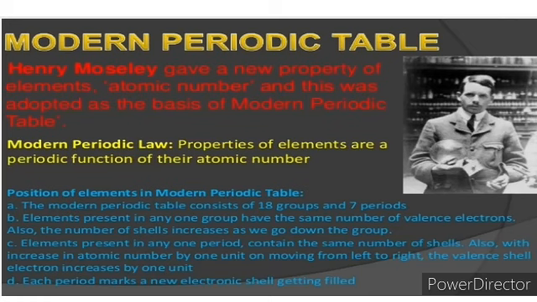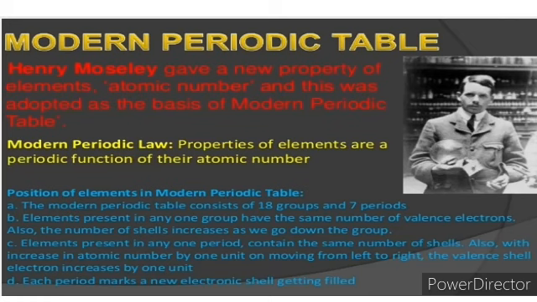The modern periodic table consists of 18 groups and 7 periods. Elements present in any one group have the same number of valence electrons. The number of shells increases as we go down the group. The modern periodic table also concludes that elements present in any one period contain the same number of shells.